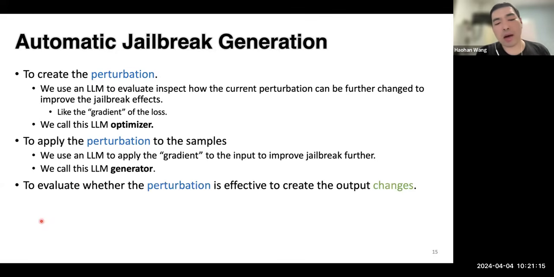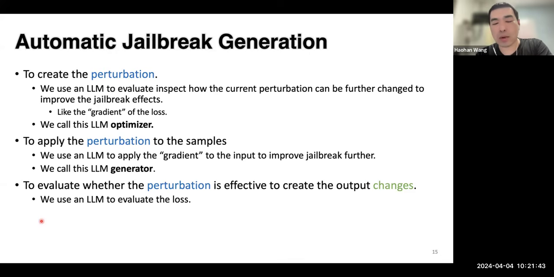And finally, we need another large language model to evaluate whether this perturbation is effective, whether it leads the output to change in a way that these jailbreaks lead to the malicious response. We also use a large language model to evaluate the loss, corresponding to the traditional way of machine learning, where we design a loss function.